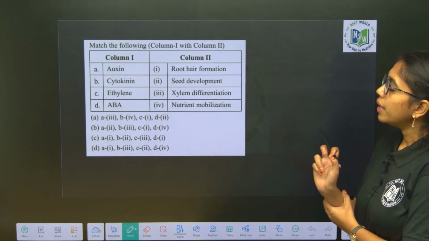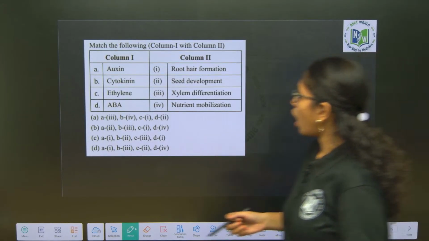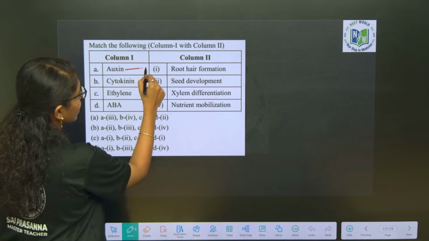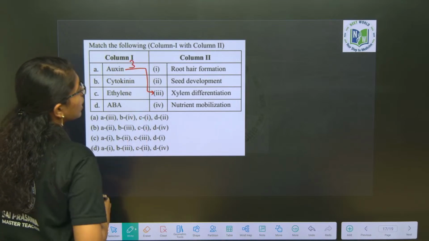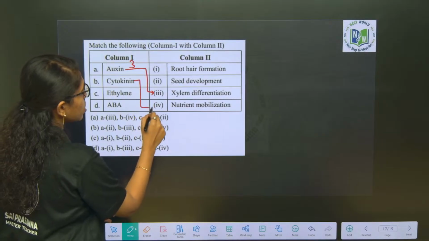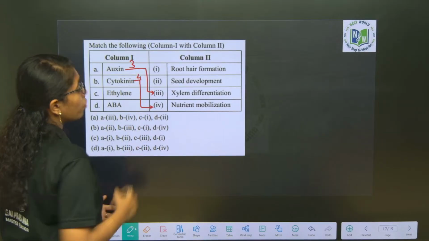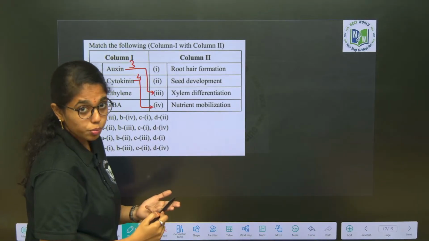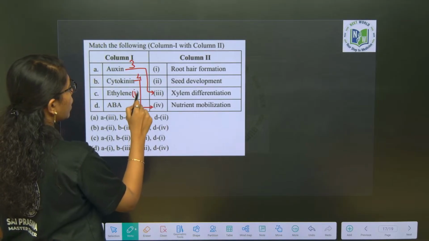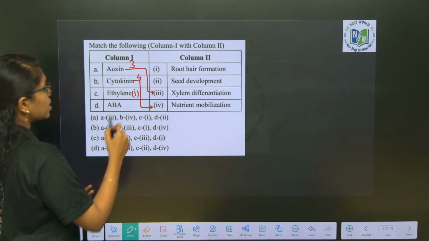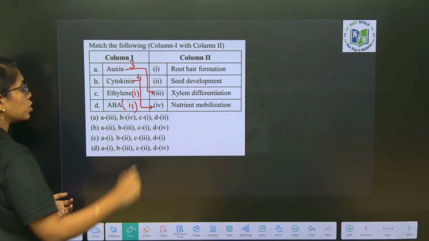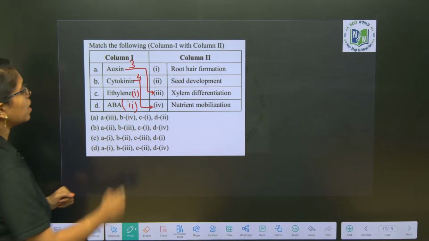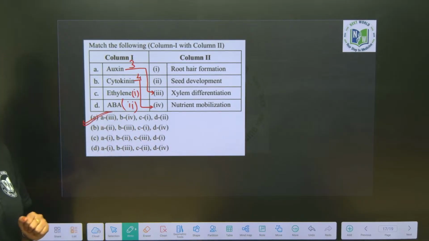And look at here, match the following type of question again. Auxin. Auxin is involved in what amongst these functions? It is involved in xylem differentiation, that is option 3. Next, cytokinin is involved in cell division and nutrient mobilization, that is option 4. Ethylene is involved in root hair formation. When we look into ethylene's triple response, ethylene is involved in what? Root hair formation, that is 1. Abscisic acid is involved in seed development, that is option 2. So, here A is 3, B is 4, C is 1 and D is 2. Option A will be the right answer over here.